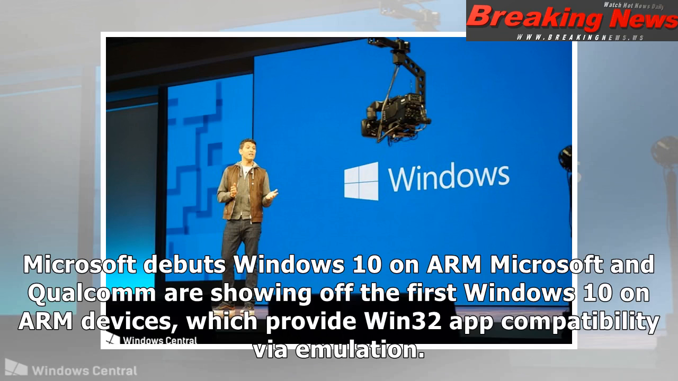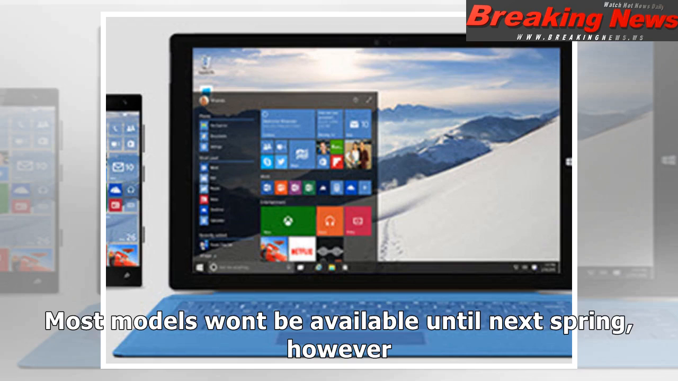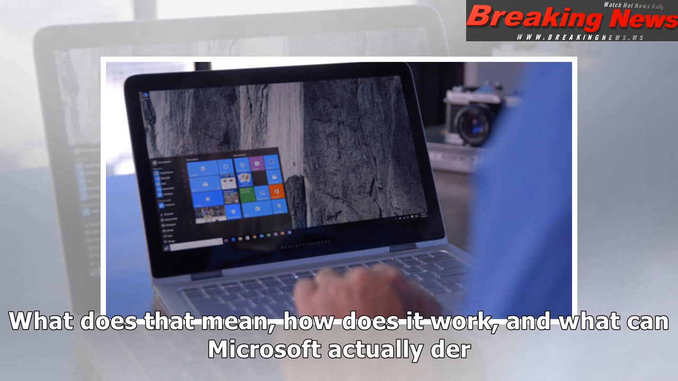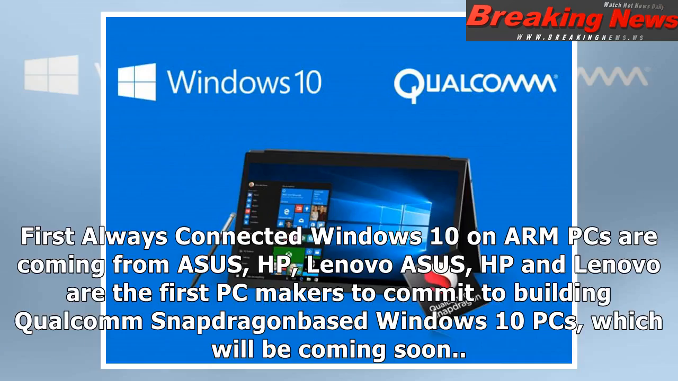Microsoft debuts Windows 10 on ARM. Microsoft and Qualcomm are showing off the first Windows 10 on ARM devices, which provide Win32 app compatibility via emulation. Most models won't be available until next spring, however. Windows 10 on ARM: S versus Pro, emulation and 64-bit app support. Microsoft says that the new Windows on ARM PCs give you the familiar Windows experience. What does that mean? How does it work? And what can Microsoft actually do?